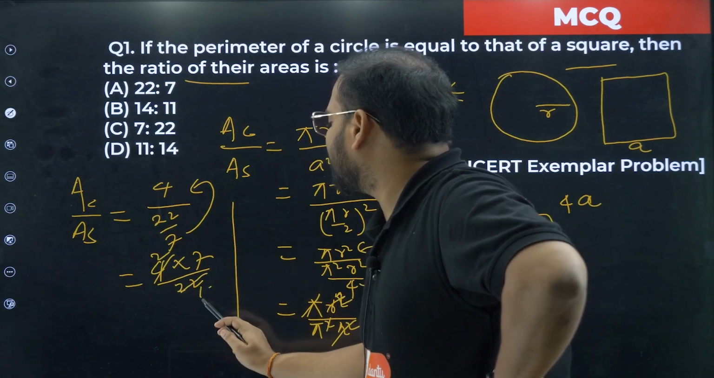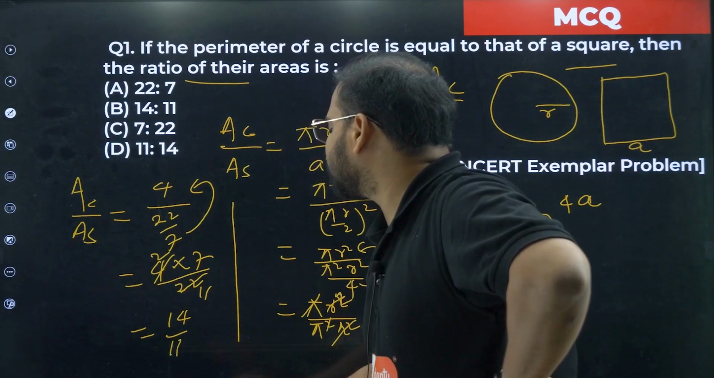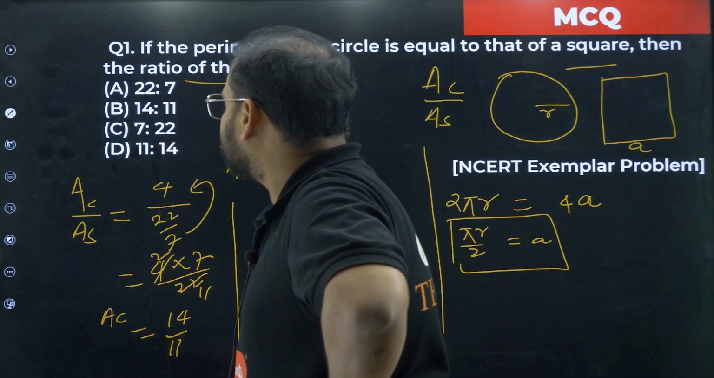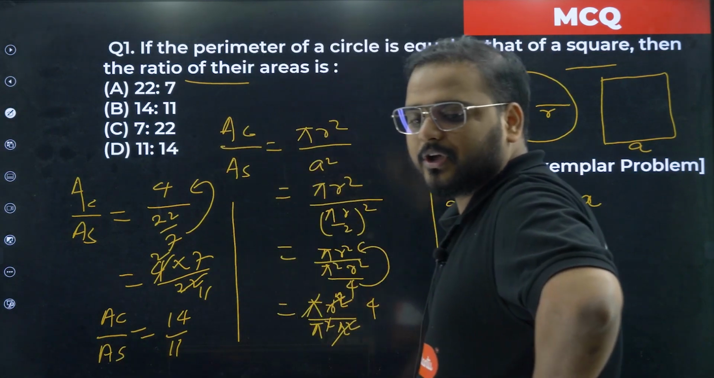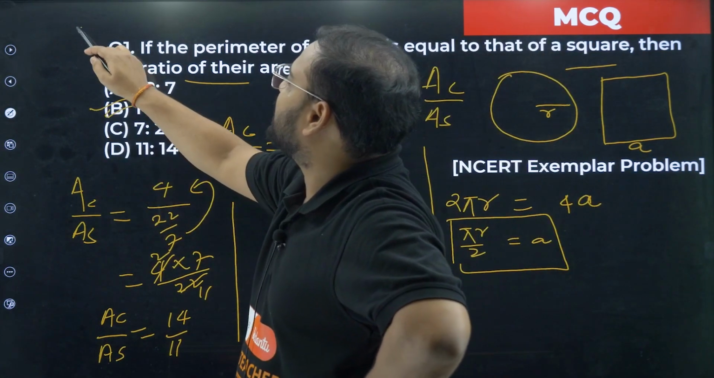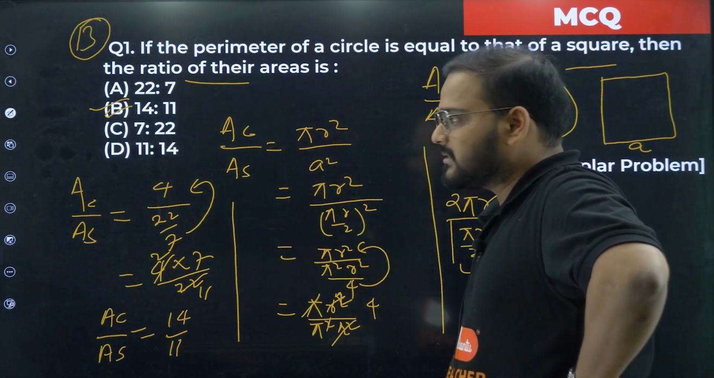Cancel this, this is 2 and this is 11. What I'm getting is 14 by 11. This is my value of area of the circle to area of the square. Option B is the correct answer. I hope this is clear. Okay, simple enough.